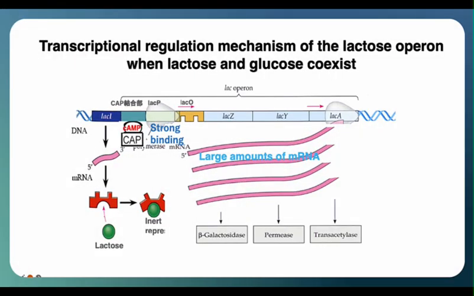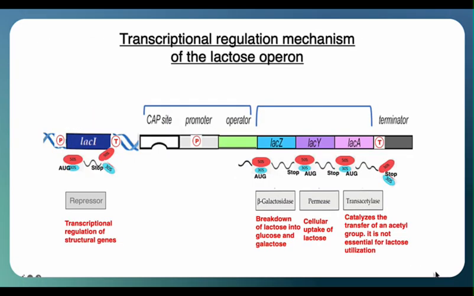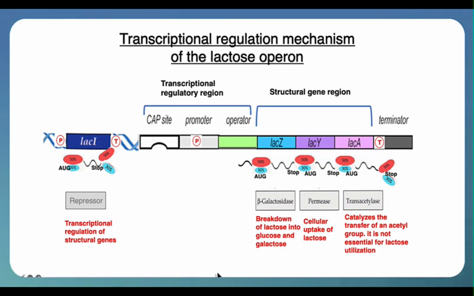This is the lecture on the transcriptional regulation mechanism of the lactose-operon when lactose and glucose coexist in E. coli. Let's get started right away. I will explain the structure of the lactose-operon in E. coli. The lactose-operon consists of a structural gene region and a transcriptional regulatory region.